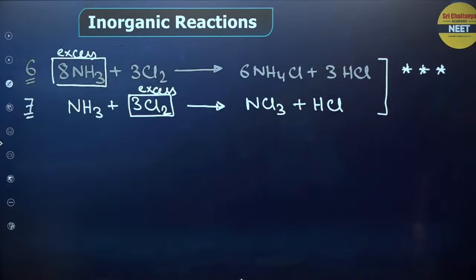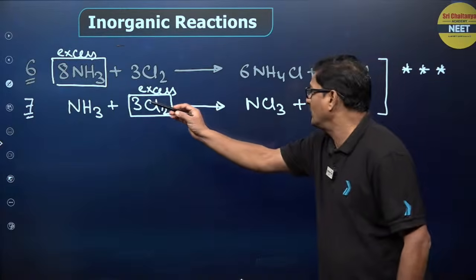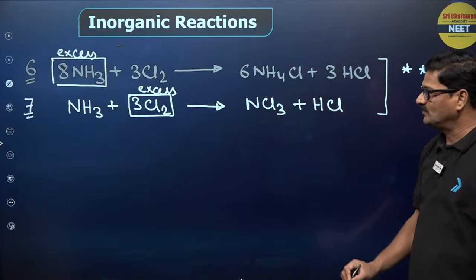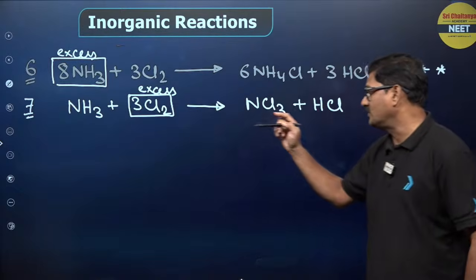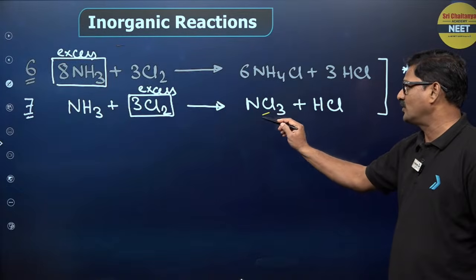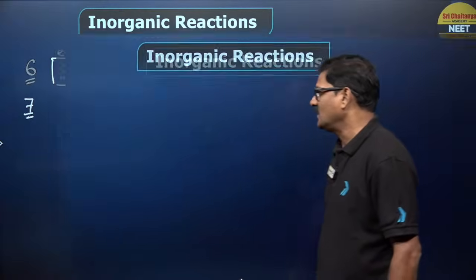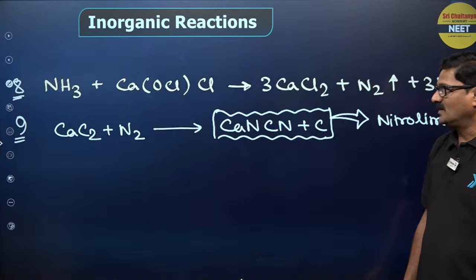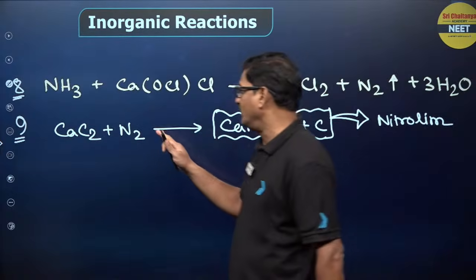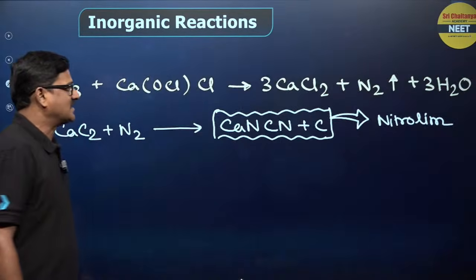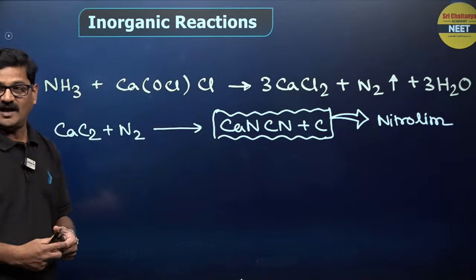Some equations I just want to show you here, bacho. Ammonia reacts with chlorine. Excess of ammonia gives rise to ammonium chloride. Excess of chlorine gives rise to NCl3, which is explosive. Fine. Similarly, ammonia reacts with bleaching powder to give rise to calcium chloride and nitrogen gas.